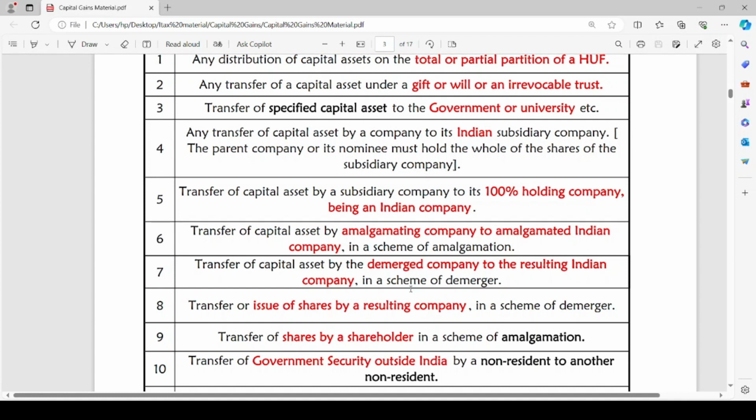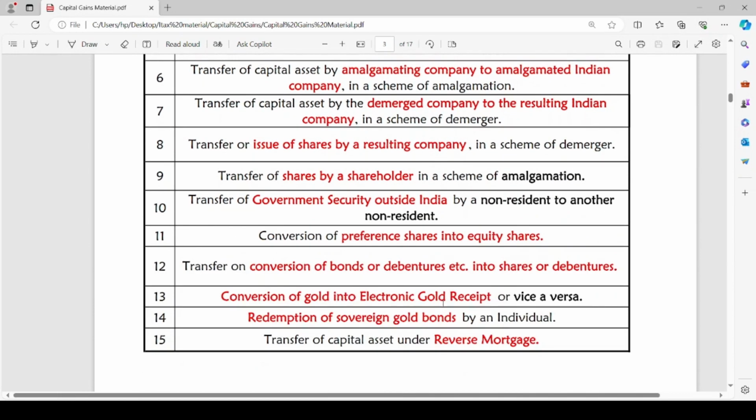Transfer of capital asset by the demerged company to the resulting Indian company in scheme of demerger. Transfer or issue of shares by a resulting company in the scheme of demerger. Transfer of shares by a shareholder in a scheme of amalgamation. Transfer of government security outside India by a non-resident to another non-resident.